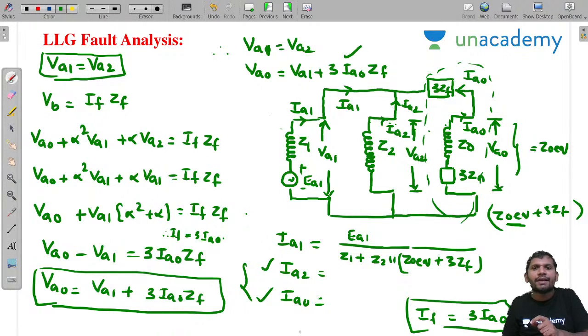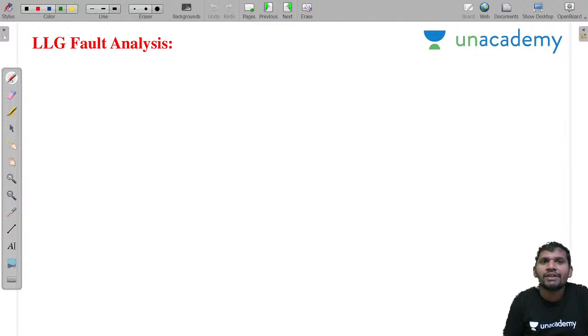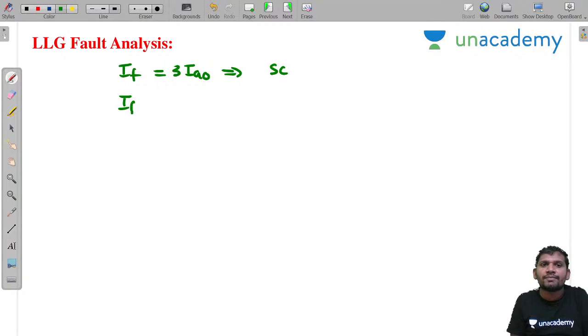Once you know IF equal to 3 IA0, the fault current equal to 3 IA0, sir. What is the short circuit MVA, sir? Then what is IF actual, sir?